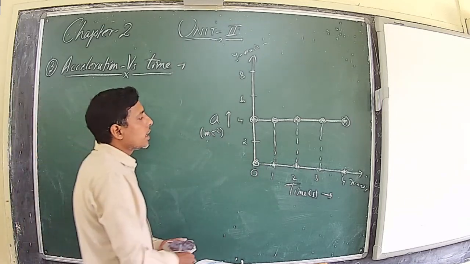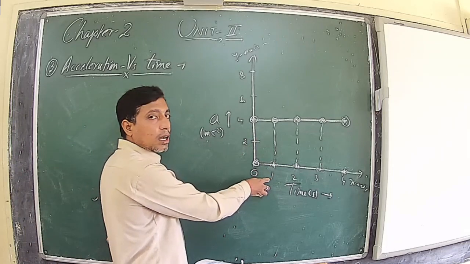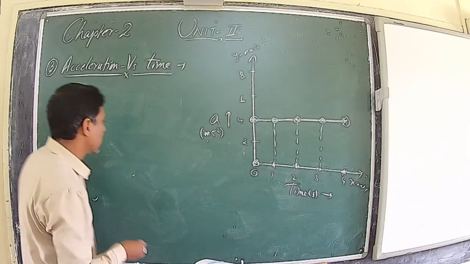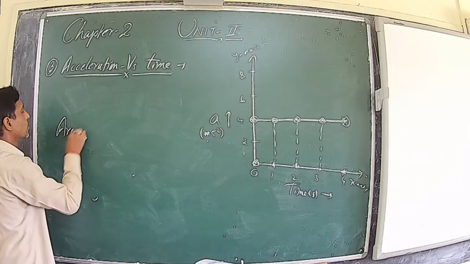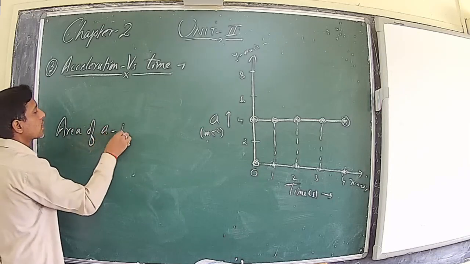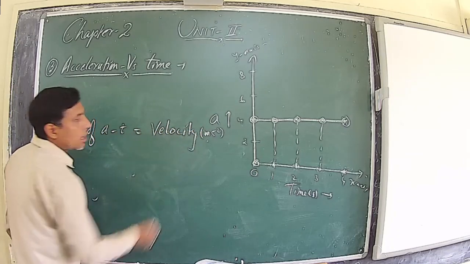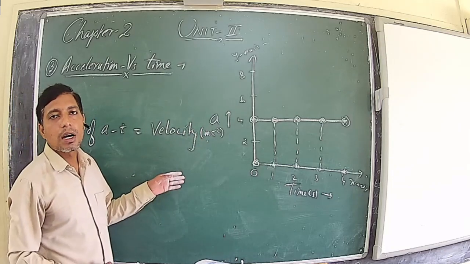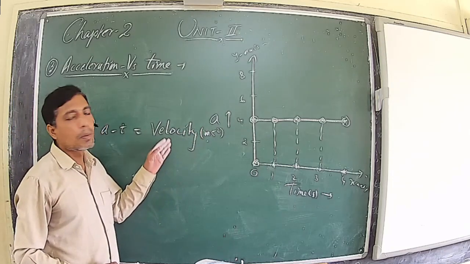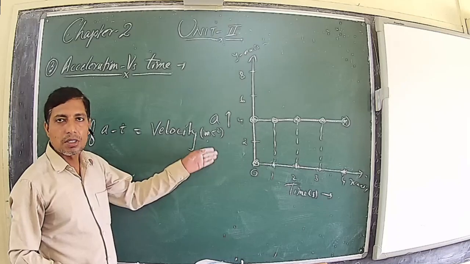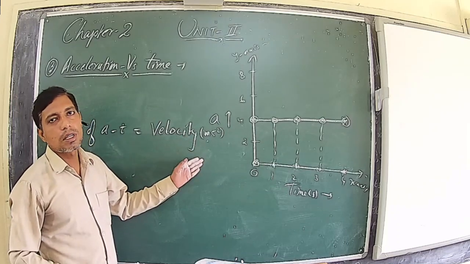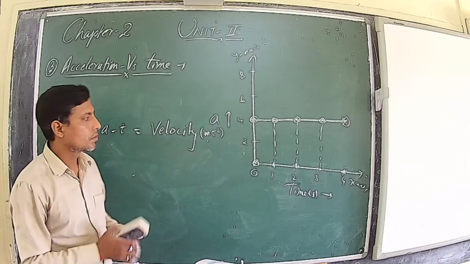Now, the area enclosed by A versus C graph gives the value of velocity. So area of A versus C will give the velocity. The area of B versus C will give the displacement. The slope of B versus C will give velocity, and the slope of B versus C will give the acceleration.